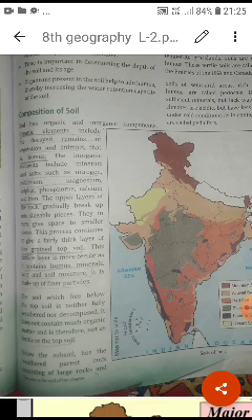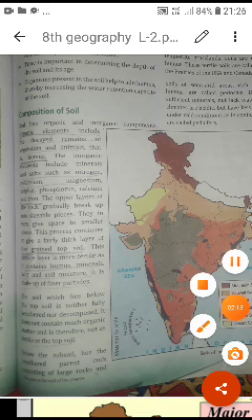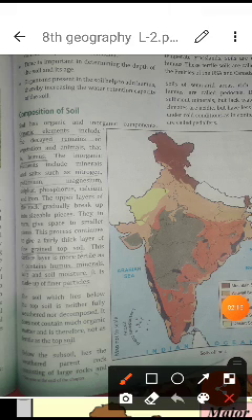Organic elements include the decayed remains of vegetation and animals, that is humus. So organic includes the remaining parts of vegetation and animals.